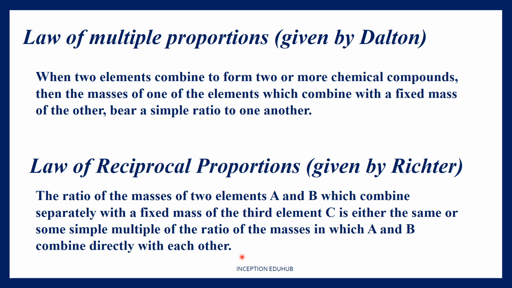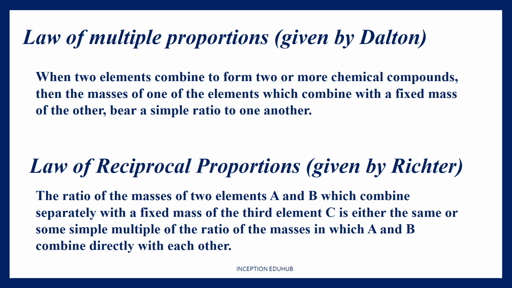For example, I want you to take an example of hydrogen, sulfur and oxygen. See, hydrogen and oxygen can combine individually with the element sulfur, right? So hydrogen will form hydrogen sulfide, H2S, and oxygen will form SO2.